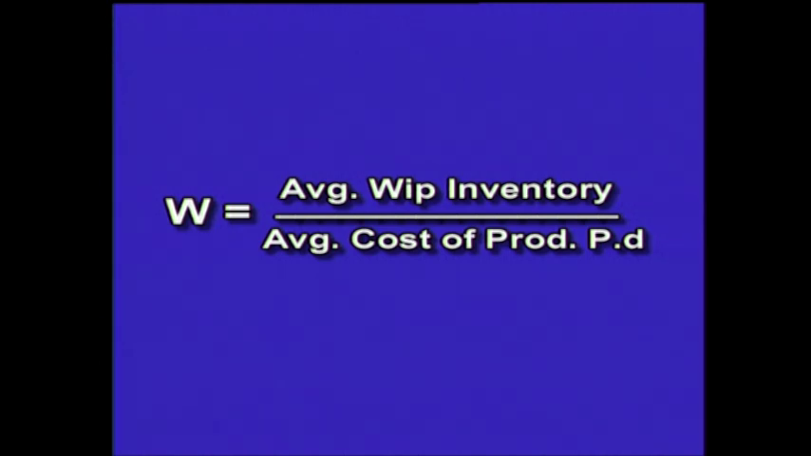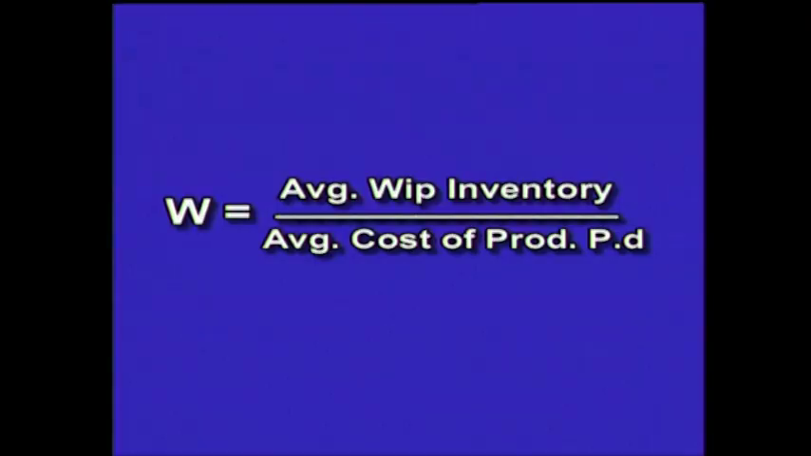Cost of production we have already calculated: raw material consumed, to the raw material consumed, add direct wages, direct expenses, factory overheads, opening work in progress minus closing work in progress and add administration overhead. This gives you cost of production. This cost of production which you have ascertained is for 1 year. Divide by number of days in a year, 365 or 360 days, we get average cost of production per day.